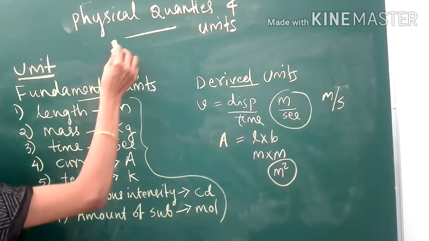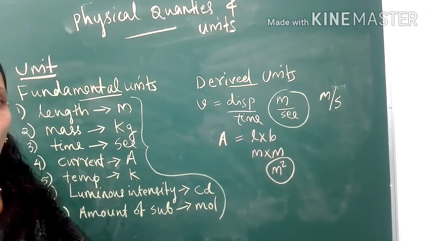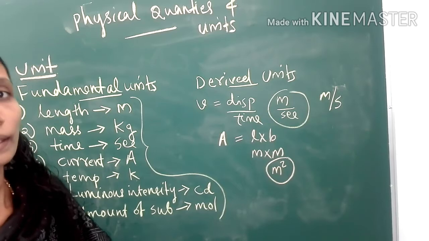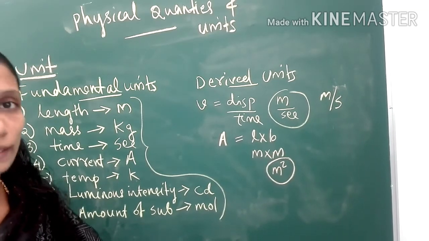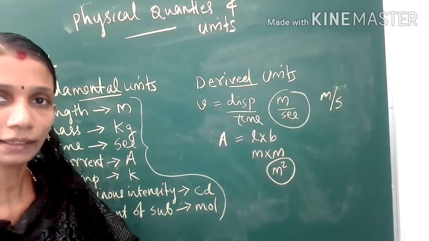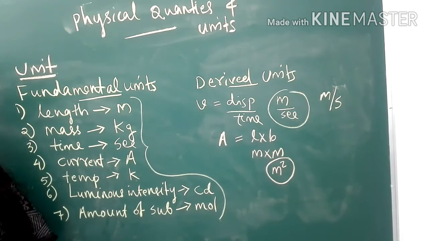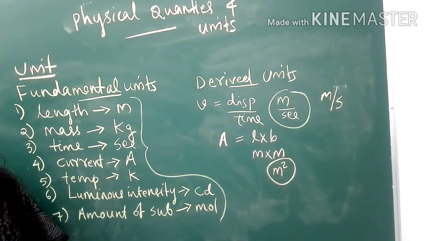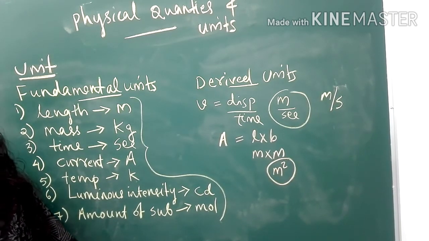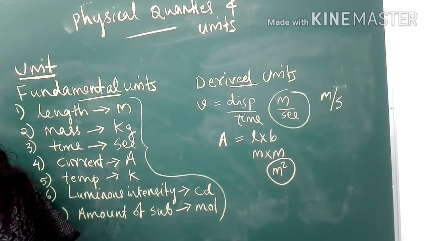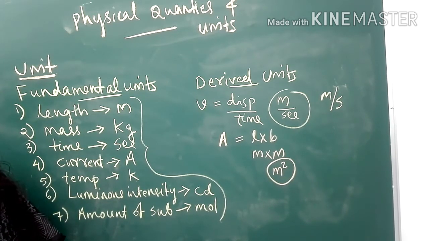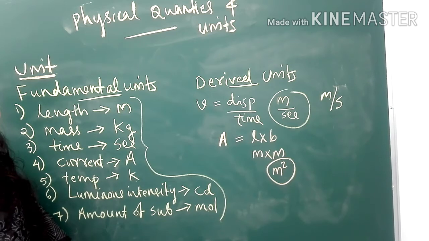What did we study in this session? Physical quantities and their units. What is a physical quantity? Anything that can be measured directly or indirectly is called a physical quantity. The standard measure used for comparing such a physical quantity is called a unit.